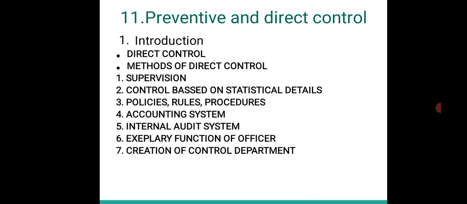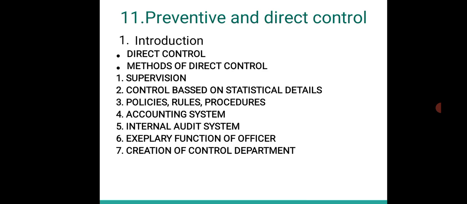To find out mistakes, to detect accounting frauds, maybe any kind of cash embezzlement, any kind of fraud that is created, those things can be detected, and then various methods can be taken up to control such activities, right? So this is the only method which can be utilized for evaluating other types of control also. So it is a very important method.